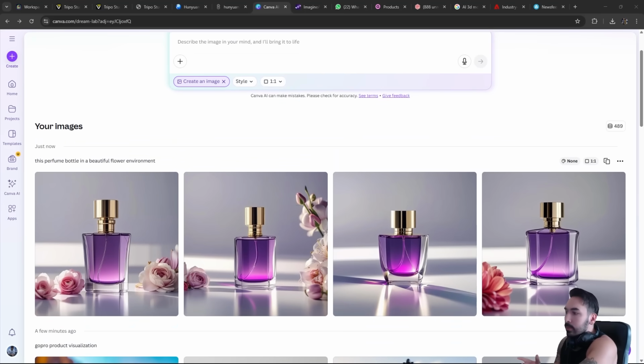ChatGPT will do it a million times better, but it's also going to be slower, and there's a limited amount of prompts you can throw in per day. But in short, this is the biggest value that I found from AI and 3D modeling. You can generate all sorts of reference images.